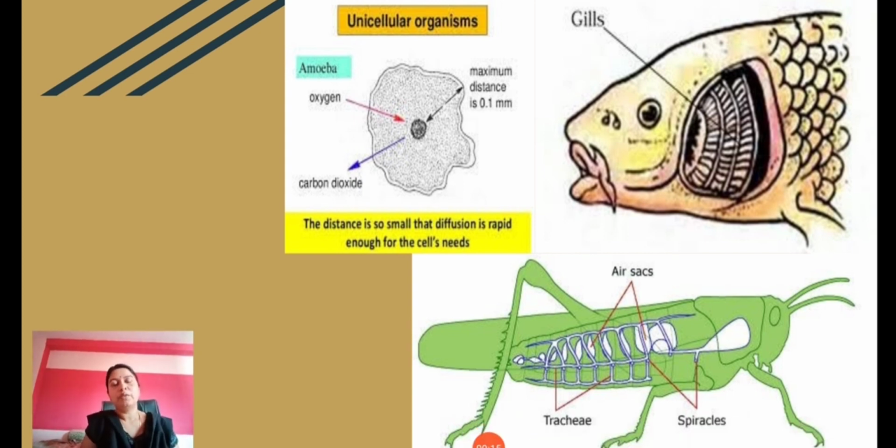Now you must be wondering, if a simple process like diffusion can occur in amoeba or these small unicellular organisms, why does it not occur in human beings? If you see the volume of our body, we are all multicellular organisms and the volume of our body is too huge that in case we depend upon diffusion, then it might take years for oxygen to reach different parts of our body through our lungs.